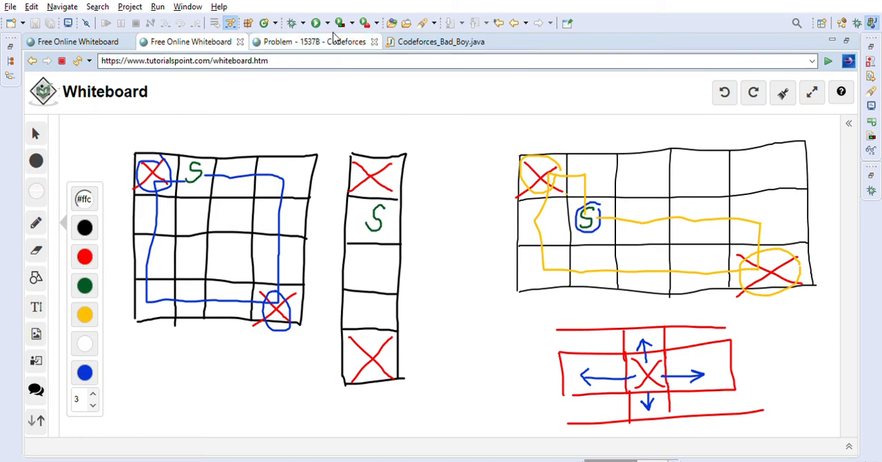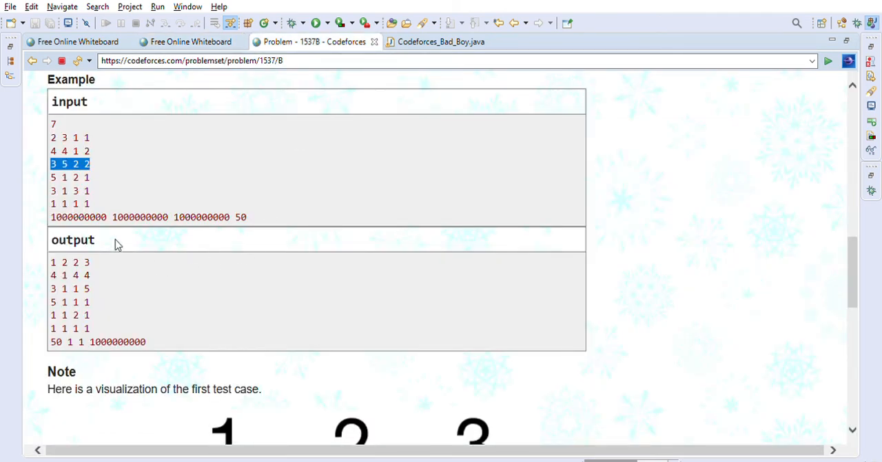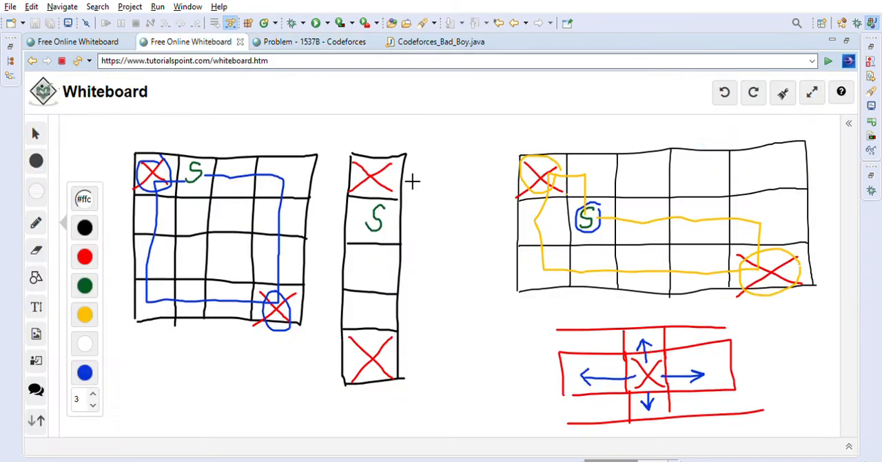So another example is where we have only one column and 5 rows. This is the example where we have only one column and 5 rows, and 2 1 is the initial position. So this is the example we are talking about. Again we are putting the yo-yos at the farthest positions, right? As you can see, these are the farthest positions in this matrix.